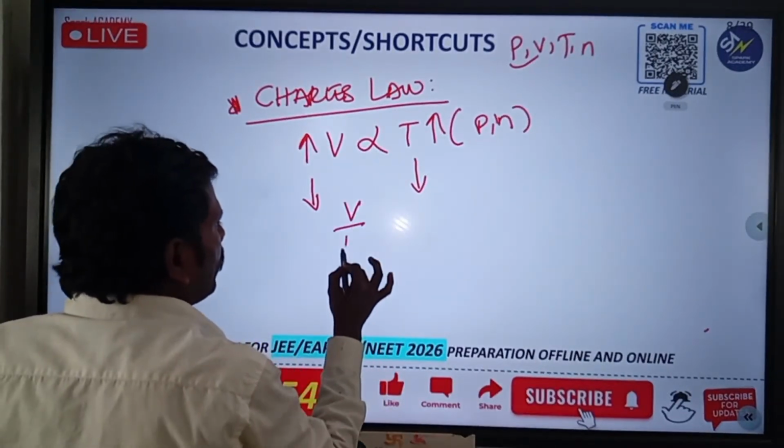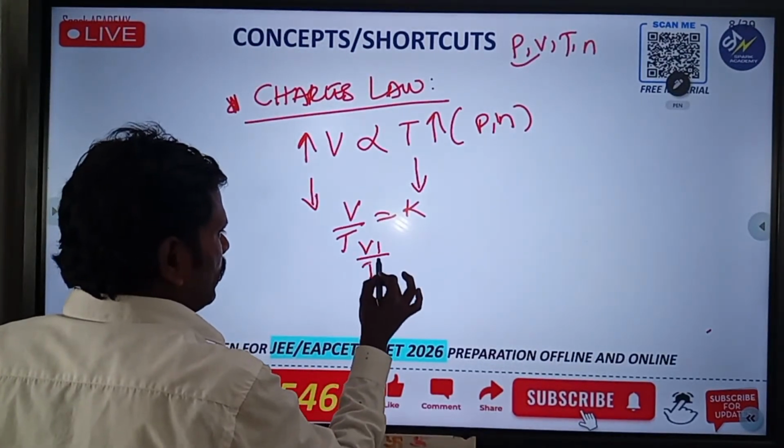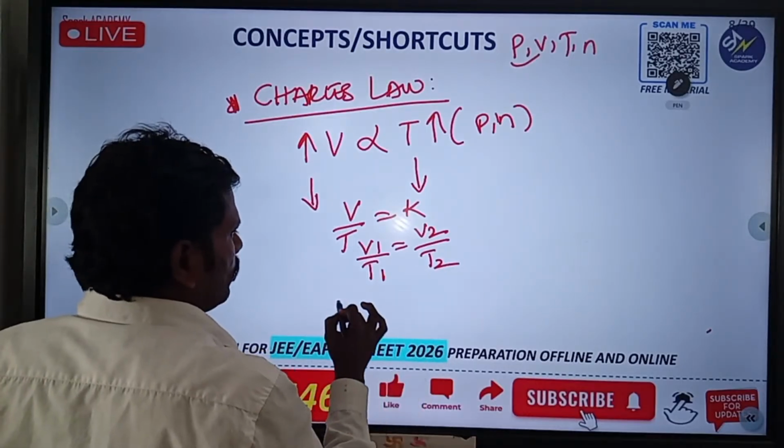That's why V by T is equal to constant K. V1 by T1 is equal to V2 by T2.